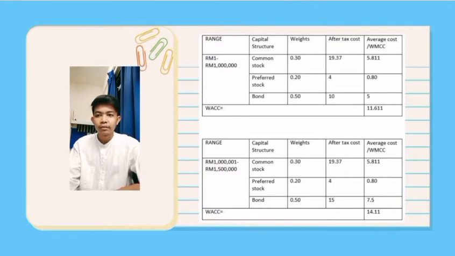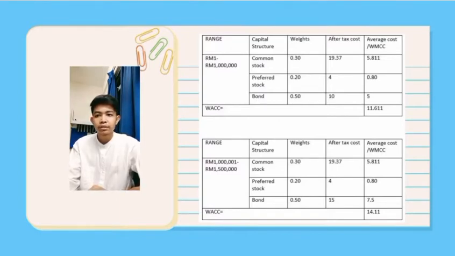5.811. And then for the preferred stock, the weight is 0.2, and after tax cost is 4, and we multiply it, and we will get 0.8. And for the bond, the weight is 0.5, and the after tax cost is 10. So we multiply it, and we will get 5. So we add all the average costs for the WMCC: 5.811 plus 0.8 plus 5 equals 11.611.